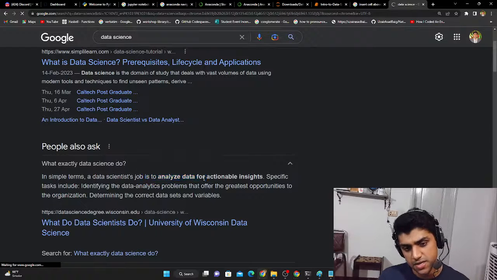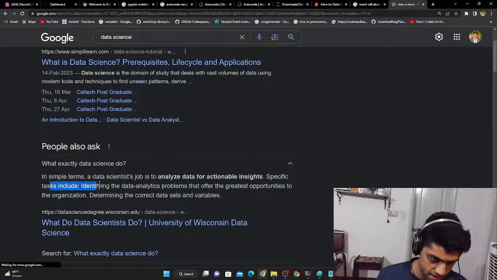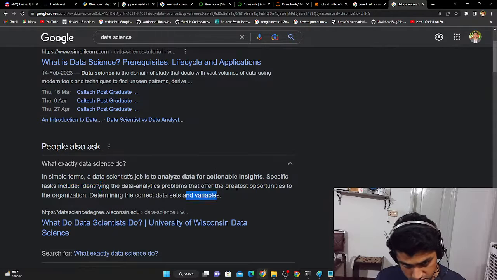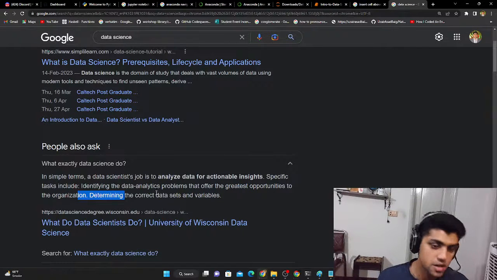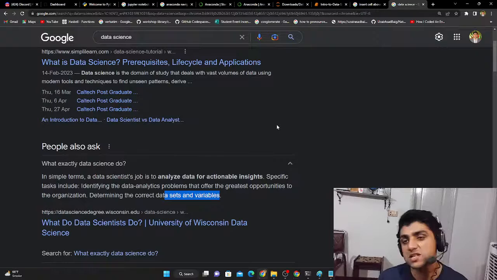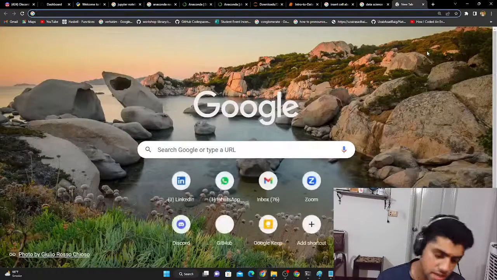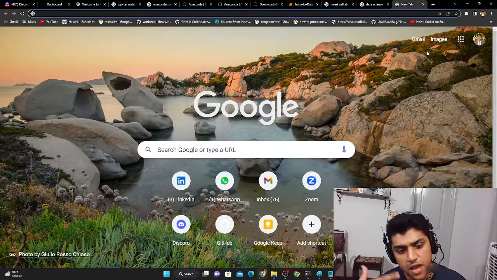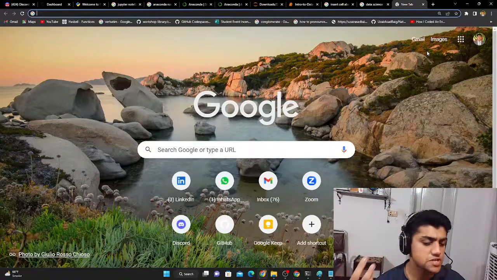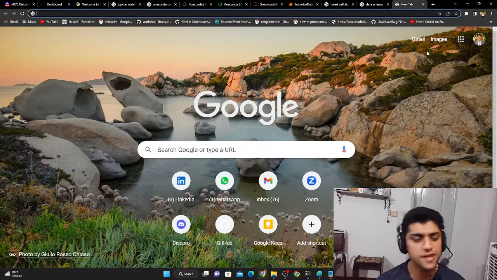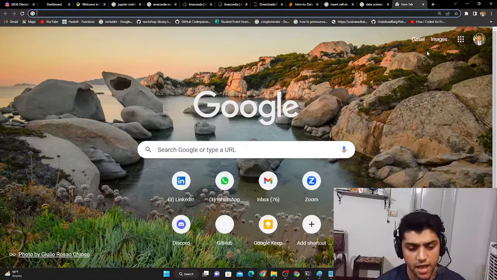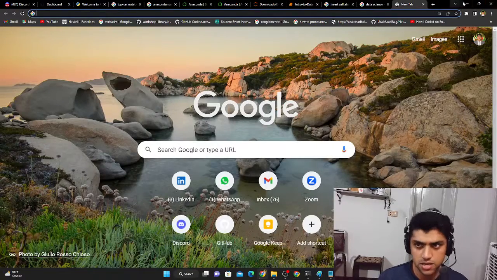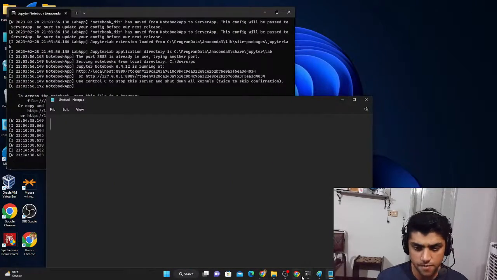Basically, a data scientist's job is to analyze data for actionable insights. Specific tasks include identifying the data analytics problems that offer the greatest opportunities to the organization, and determining the correct data sets and variables. So this is a lot of jargon, but what I just want to say is that data science is an art of collecting the data and then visualizing it with some plots or graphs and trying to determine some output or some result based on what you have. Trying to get some facts or information out of the data that you normally have, and that is the work of a data scientist, and it's in big demand and all that.